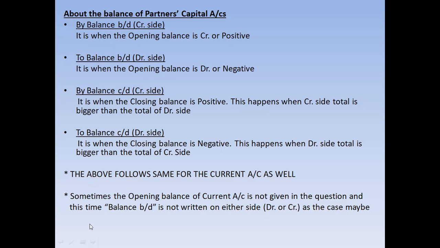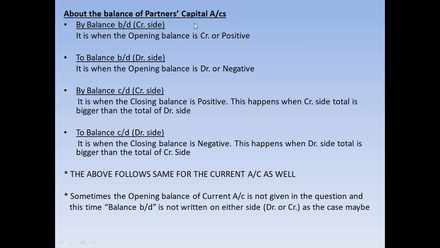Whatever is coming on your screen is about the balance of partners' capital accounts. By balance b/d we mean credit side, and by balance c/d we mean debit side, when the opening balance is credit or positive.